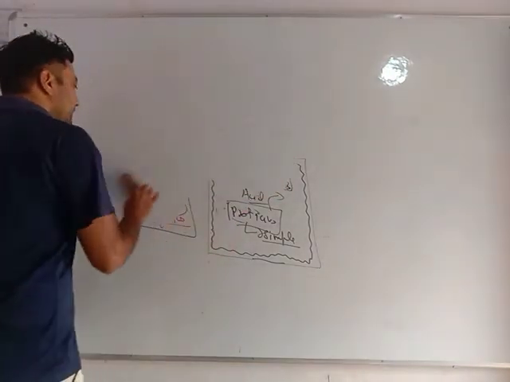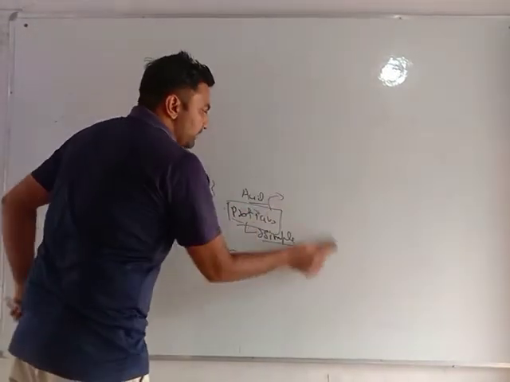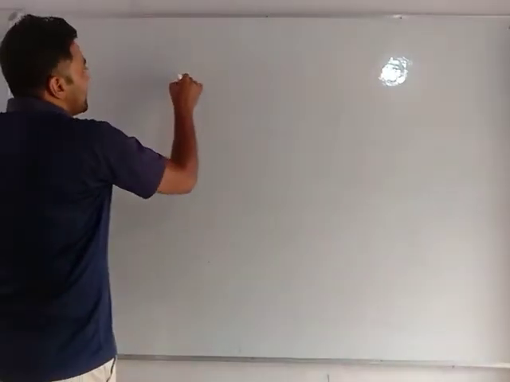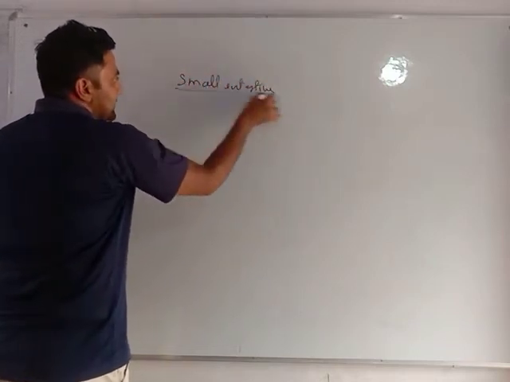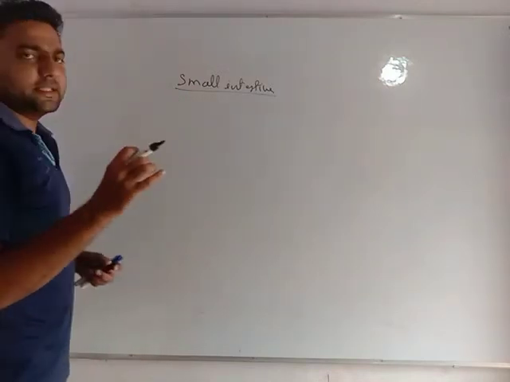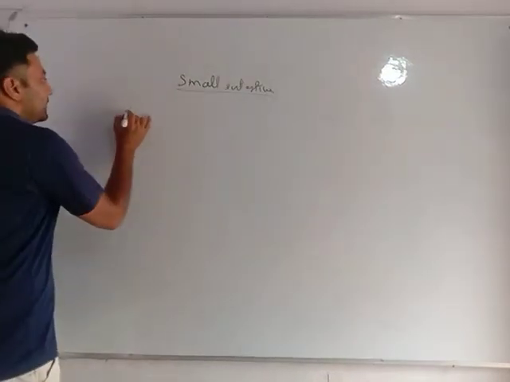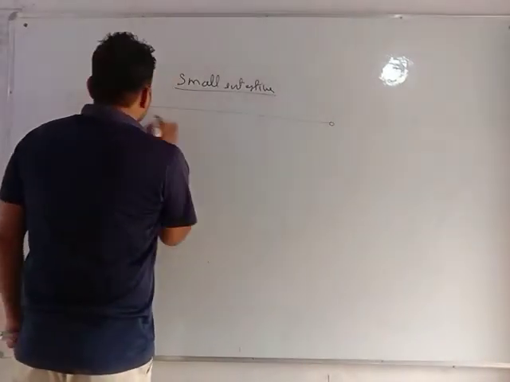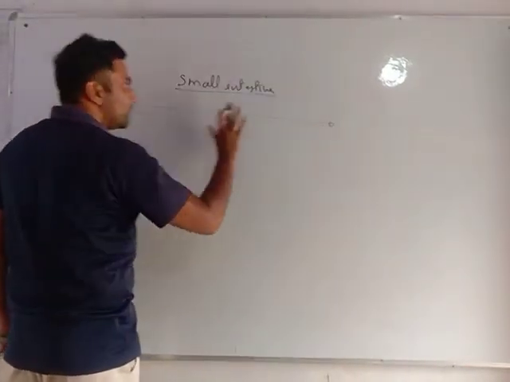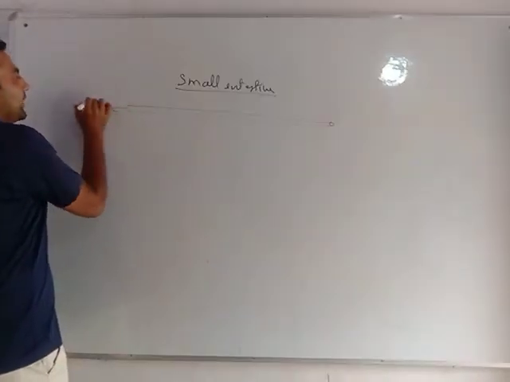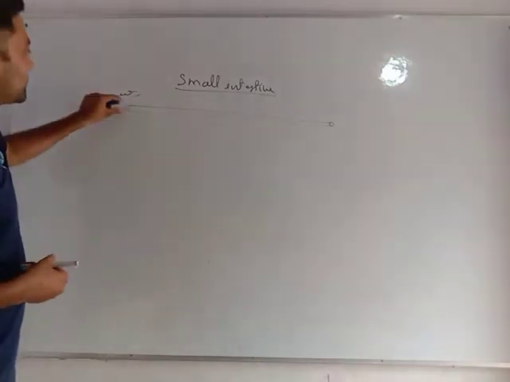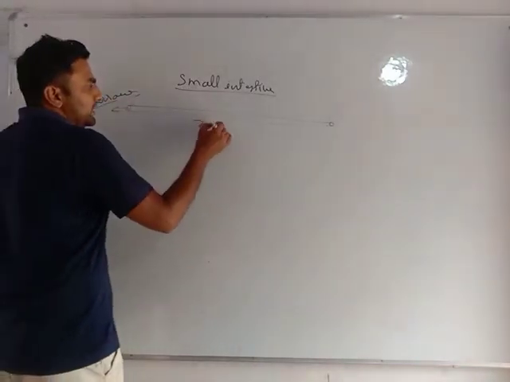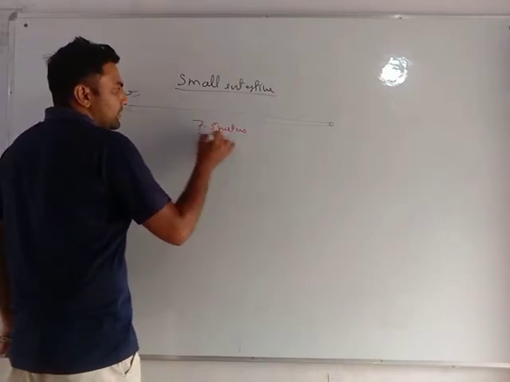Now very important. After this the food passes into the small intestine. Why is this called the small intestine? Originally, this is a very long tube, but it is very narrow. That's why we call it the small intestine. In humans, it is around 7.5 meters long.